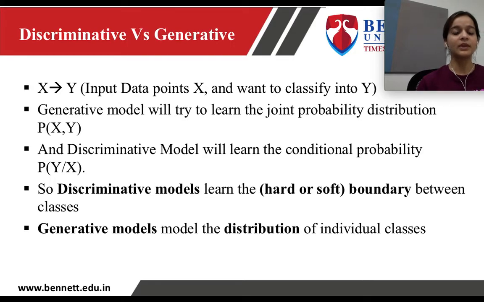Okay? Now we have x, that is, the input data points, and if we want to classify y, then for a generative model we find the joint probability, that is p(x, y), and for a discriminative model we find the conditional probability, that is p(y|x). Through a discriminative model, we find the boundary between two classes, while through a generative model, we model the two classes.